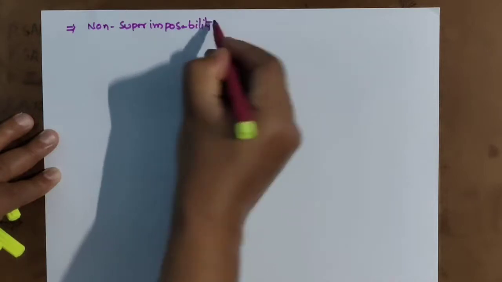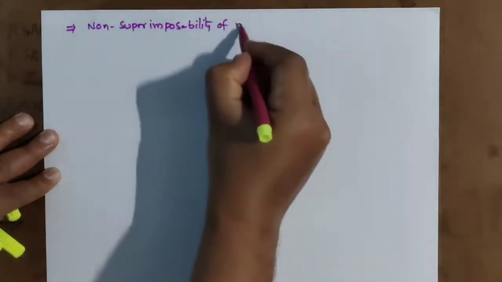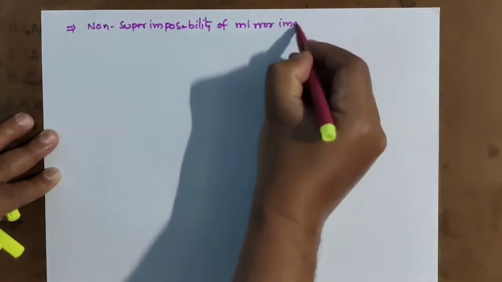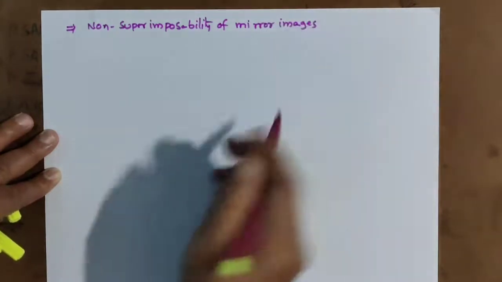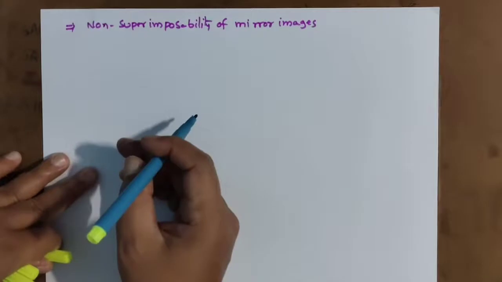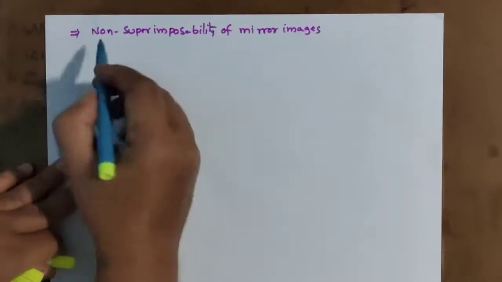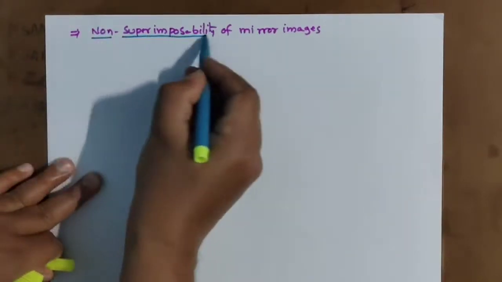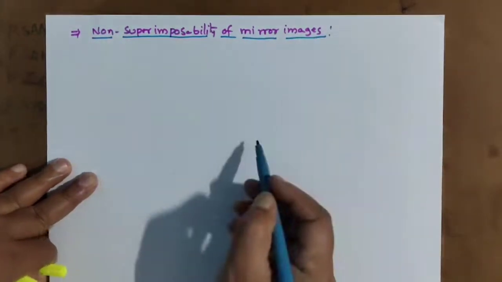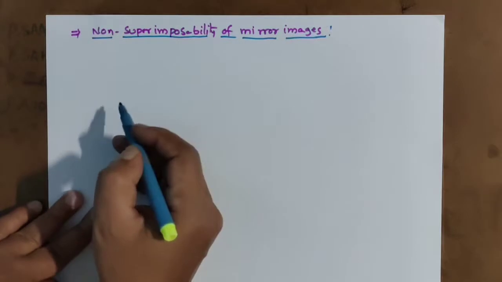Non-superimposability of mirror images is there. That is an optically active center or optically active compound. What is non-superimposability? Let me discuss.